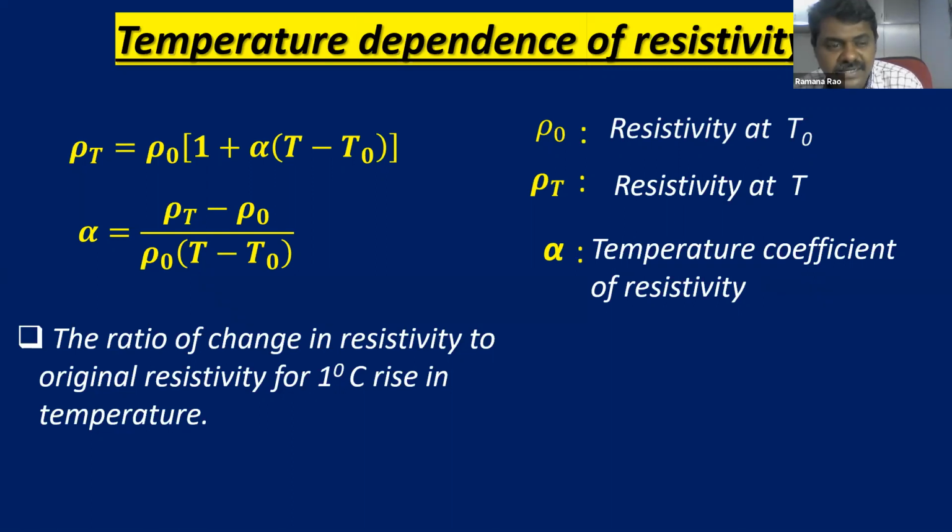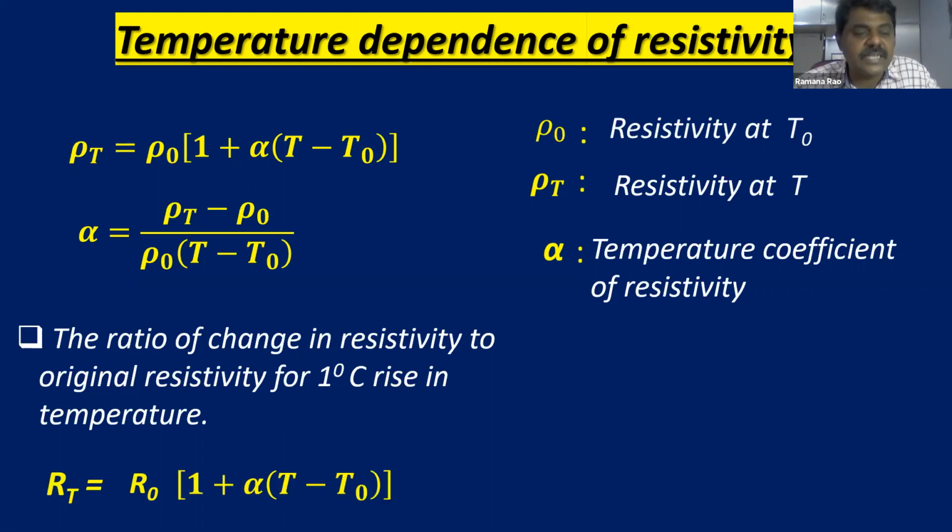So everything you can define for resistance also. Same as what we are defining for resistivity, you can replace with resistance also, because resistance is proportional to L and A. From that we define R is equal to rho into L by A. So R and rho have the same kind of variations. Okay, children, so you can write in terms of resistance also: R T is equal to R naught into (1 plus alpha into (T minus T naught)). This is how resistance varies, and in the above equation, how resistivity varies. Both are going to vary in the same manner.